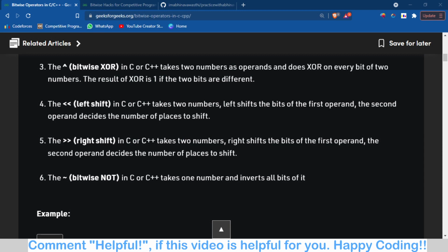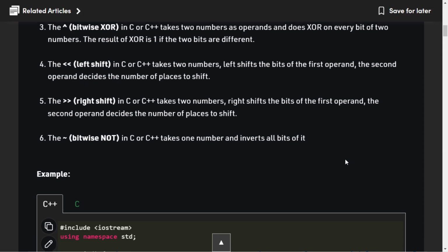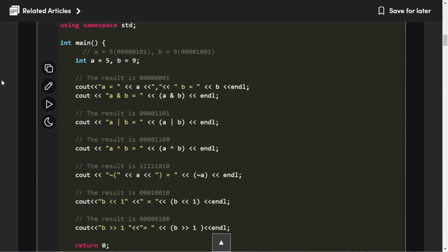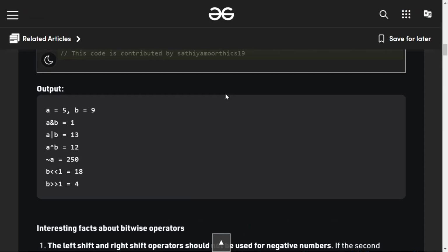Now we will discuss their examples. So here in this code, all these operators are used and explained. Fine. For example, if A is 5, B is 9, then A and B is 1, A or B is 13, A xor B is 12, and like this you can check out here. Okay.